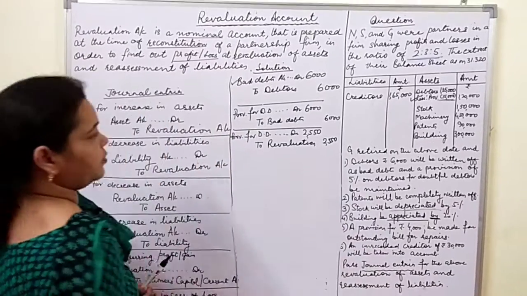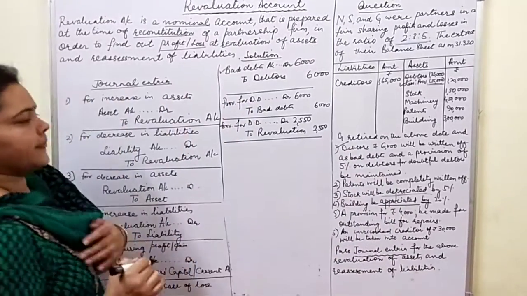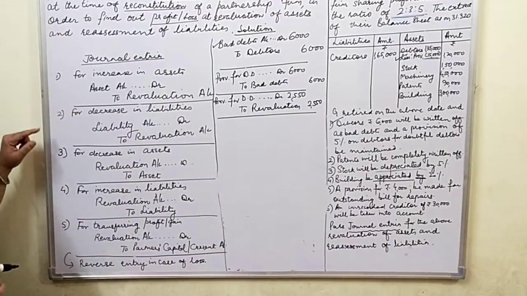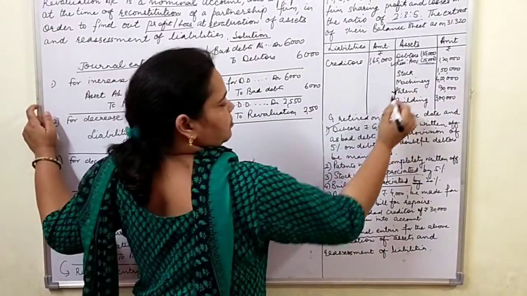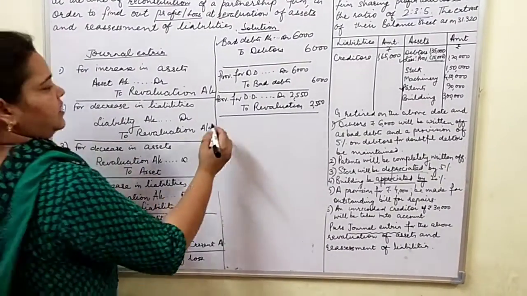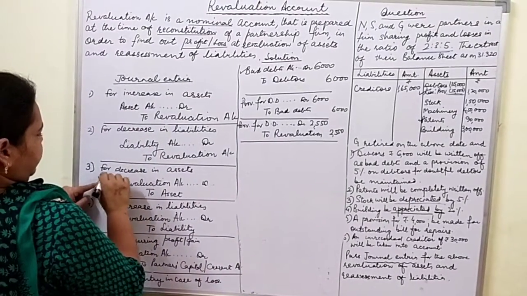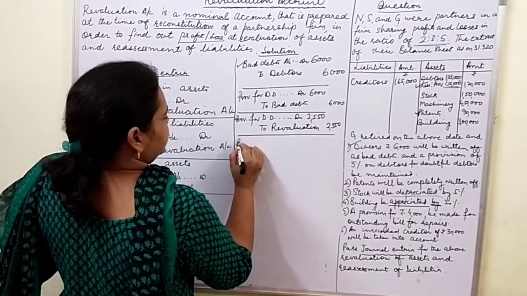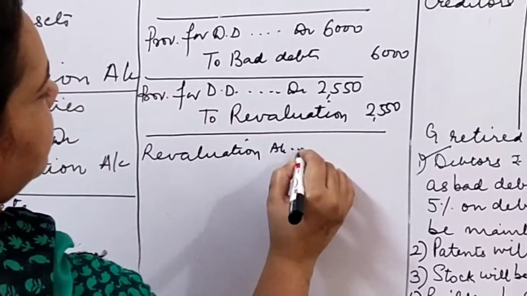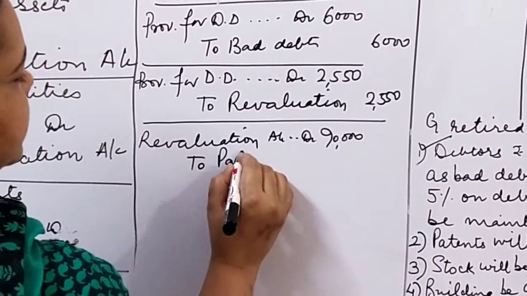Now coming to the next point. So with these three entries we are done with this point only. Now patents will be completely written off. Look, patents क्या है? Assets है ना? Asset side पे लिखा हुआ है. तो patents reduce हो रहे हैं, written off, completely written off. Patents 90,000 के, तो अपनी entry बिल्कुल clear है. Written off, decrease in assets, ये हमारा rule apply होगा. Revaluation account debited 90,000 to patents.